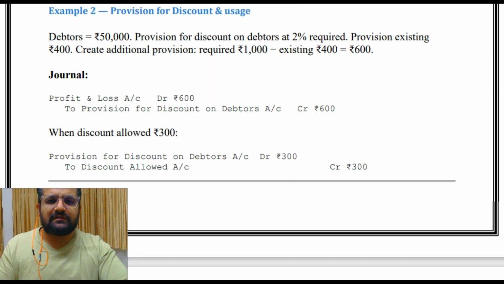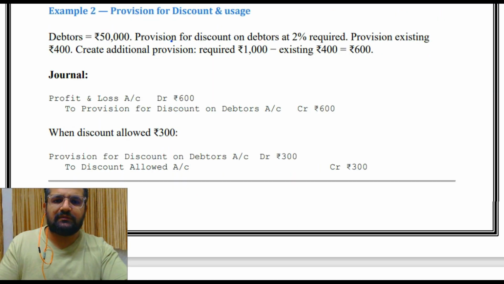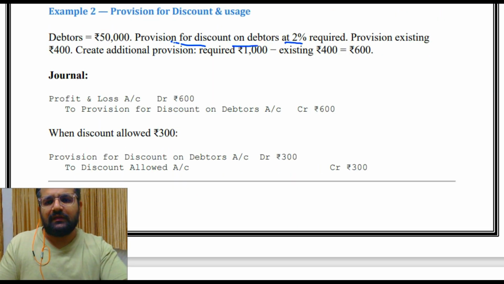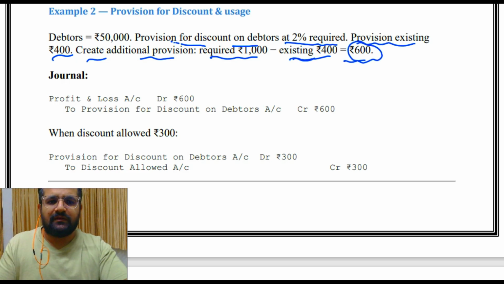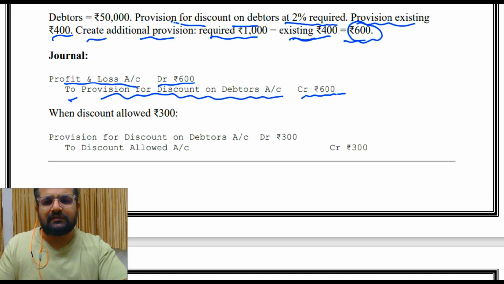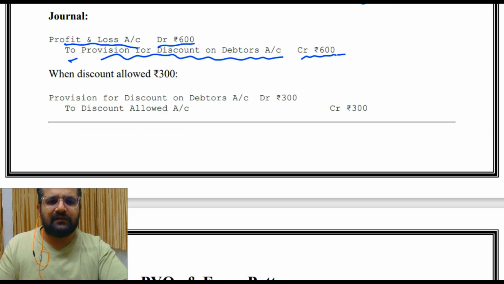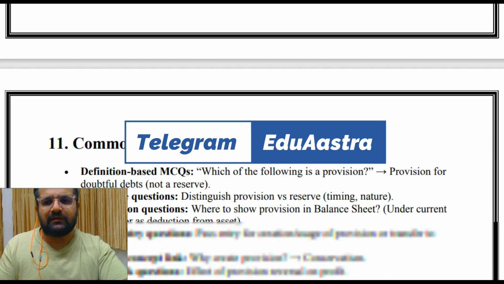Then provision for discount and its usage. Debtors 50,000, provision for discount on debtors at 2% required. Provision existing 400, additional provision required is 1,000 minus the existing, so that would be 600. General profit and loss account debit 600, to provision for discount on debtors account credit 600. When discount allowed is 300, provision for discount on debtors account debit 300, to discount allowed account credit 300.